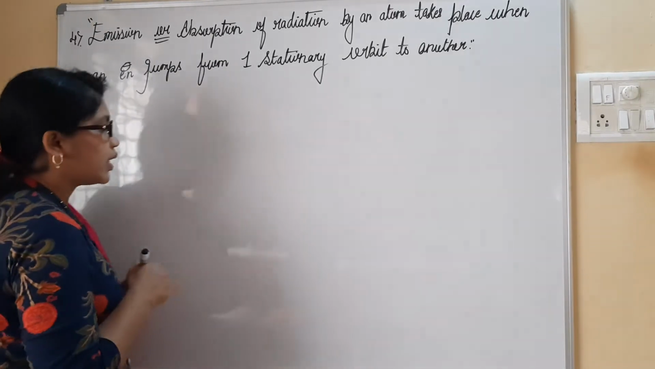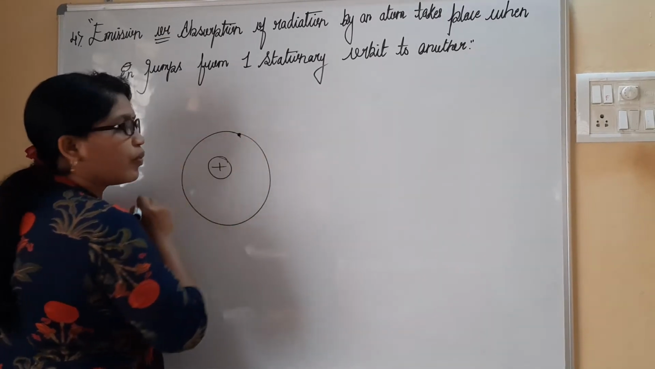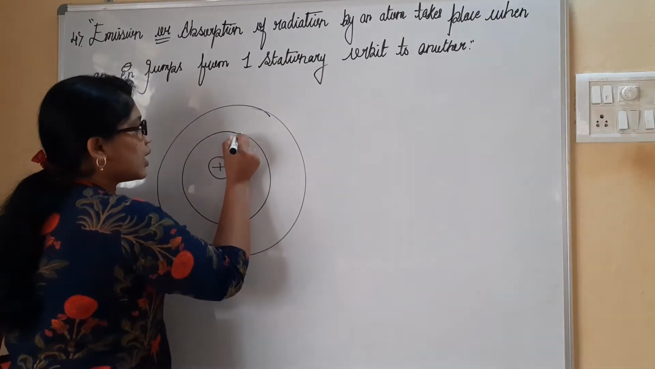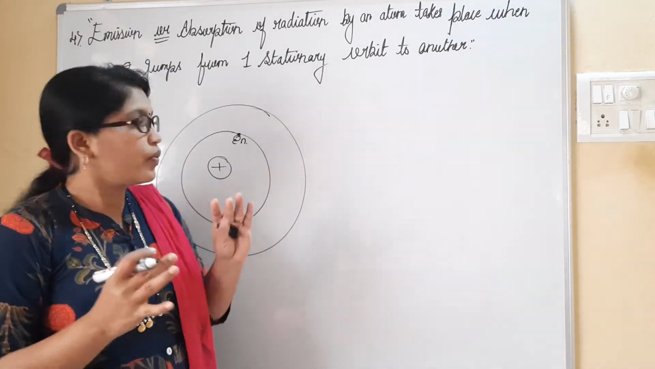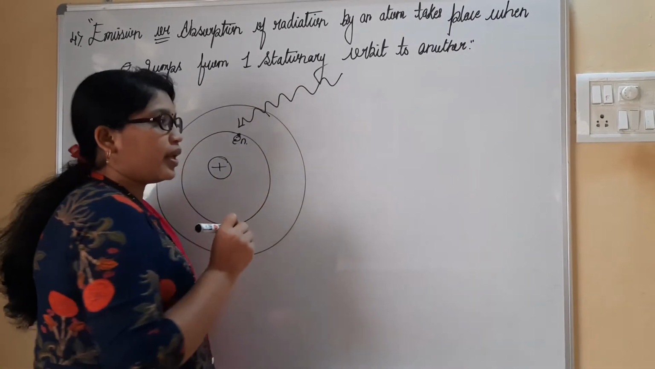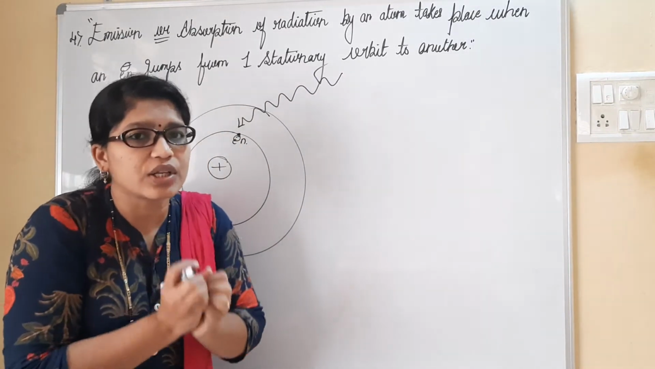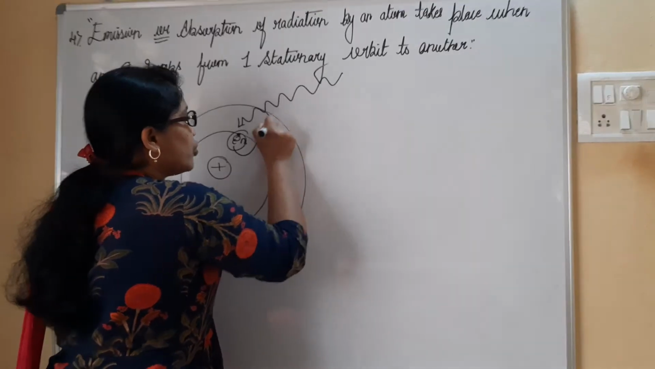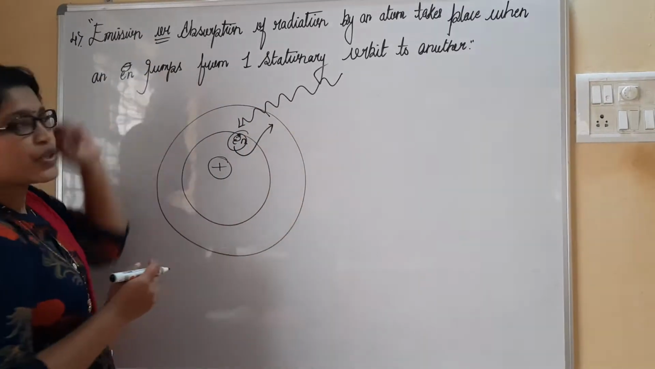I'll explain with a diagram. See here, I have a positively charged nucleus, an electron revolving, and the next shell. Let us consider this electron is stable in its state. When it is stable, we provide a certain amount of energy to it. The electron absorbs that energy, and definitely it is going to jump to the higher energy level. That is called absorption.